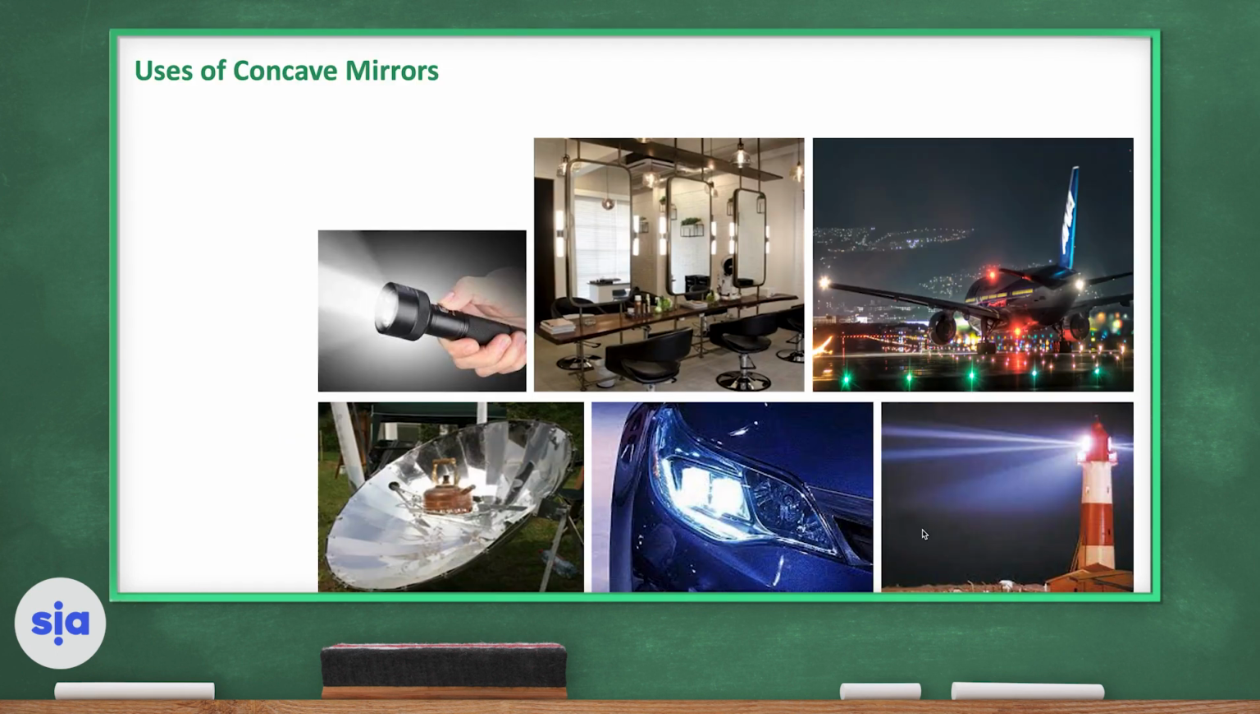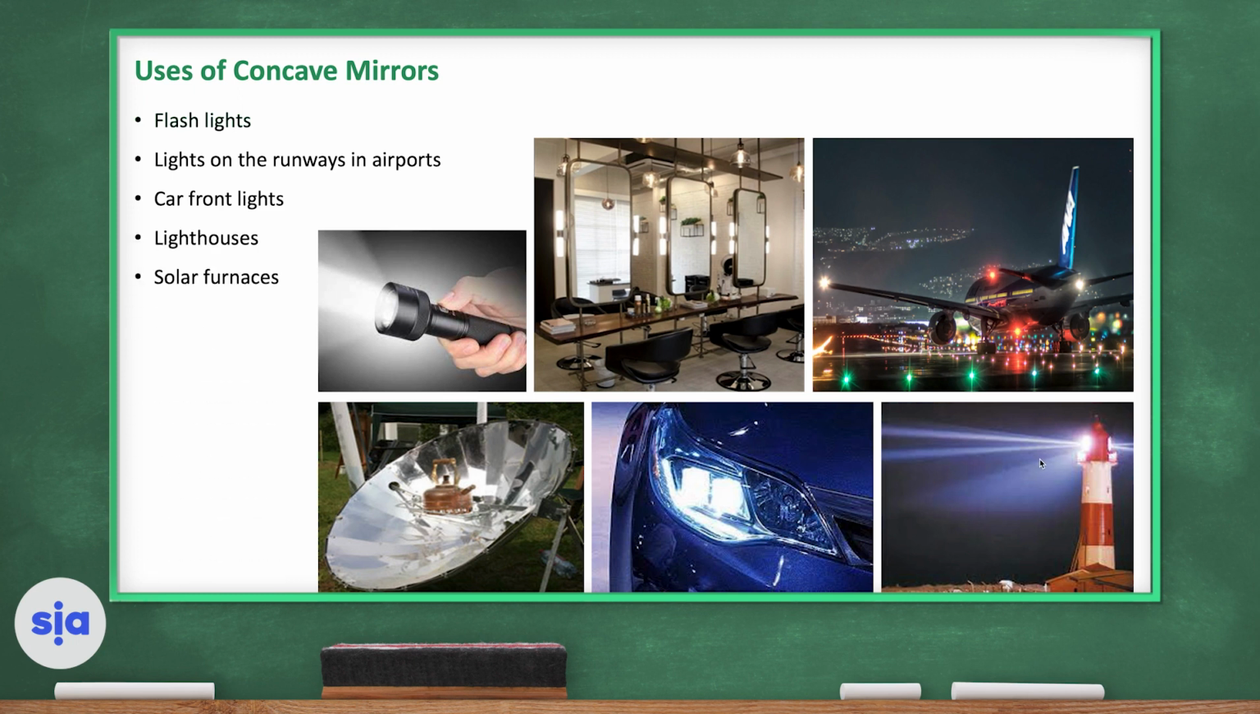Where do we see concave mirrors? We can see concave mirrors in flashlights. We can see them in runways in airports. We can see them in the front lights of the car, lighthouses, solar furnaces, and the shaving mirrors are also concave.